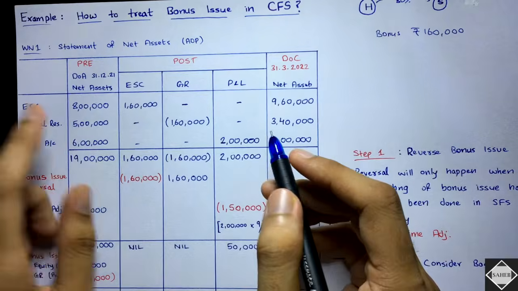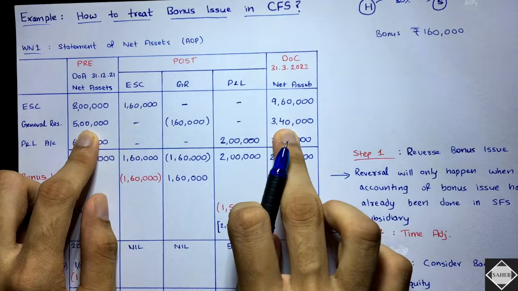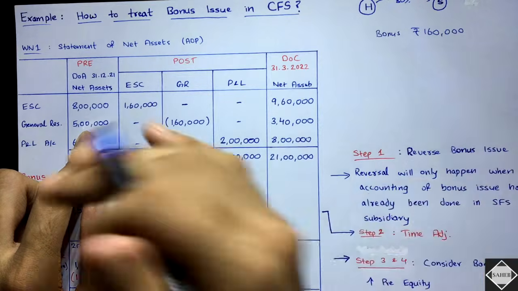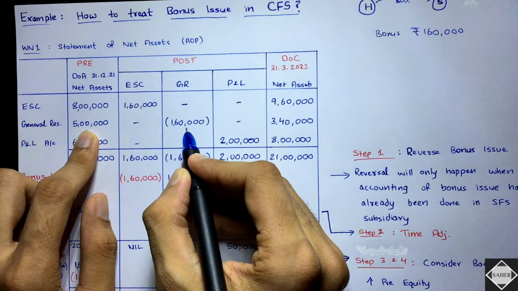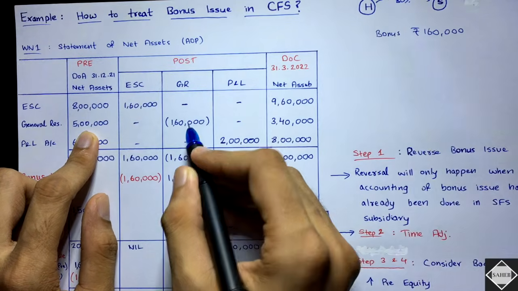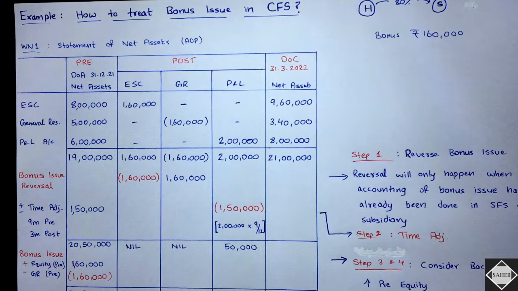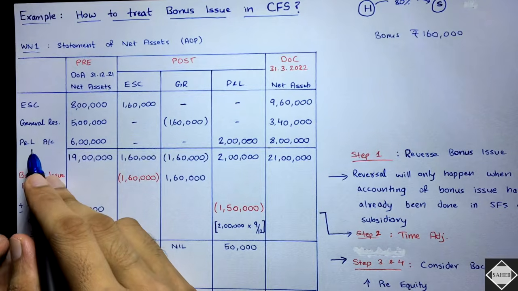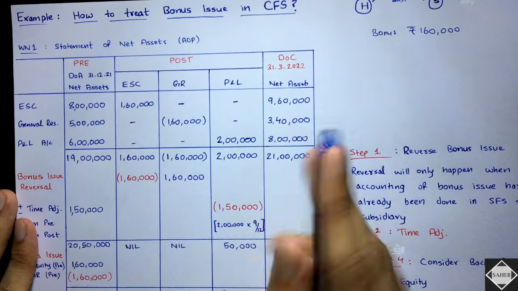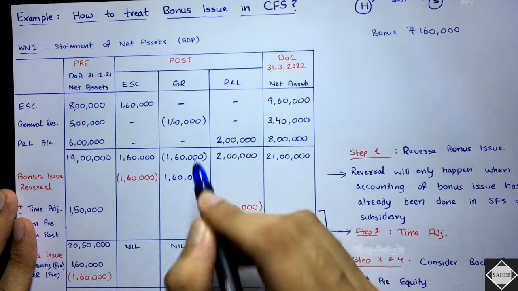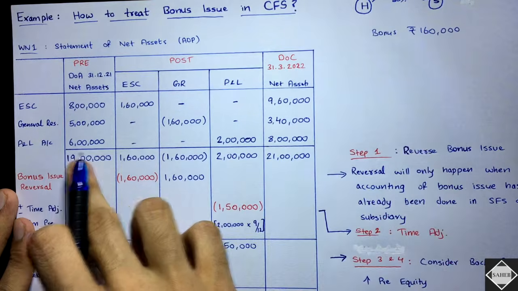See here, in the beginning, 5 lakh opening is there, closing 340 is there. So the movement in GR, the decrease has happened of 1 lakh 60. And the question is saying 160 bonus. So 160 is given out of GR. Is that clear? Yes. So now P&L account, 6 lakh, 8 lakh, 2 lakh increase has happened, the current year profit. Is that clear? Yes. So these are the totals.